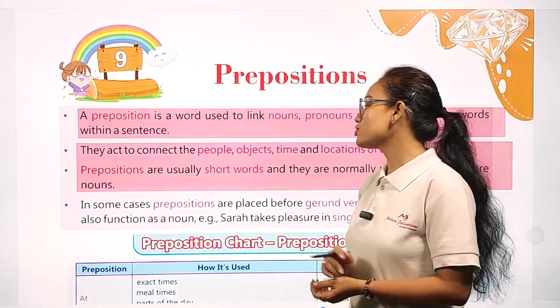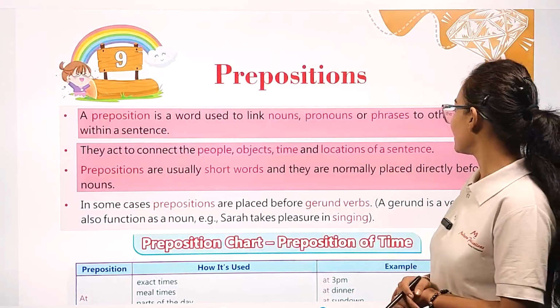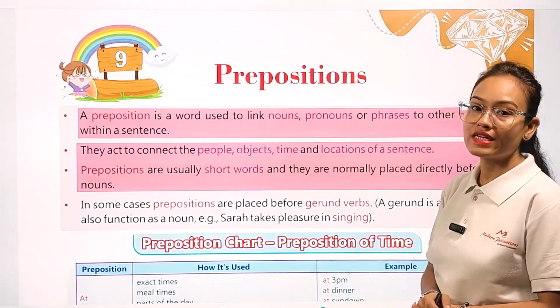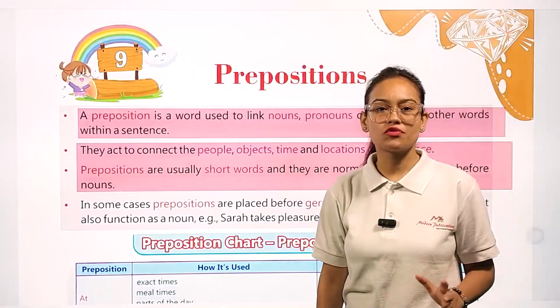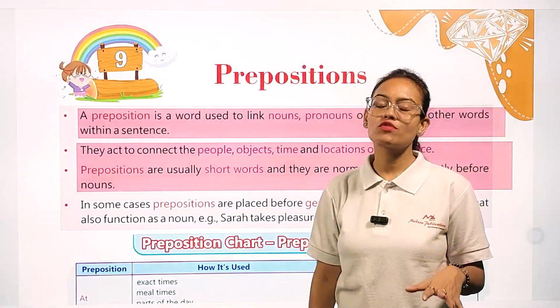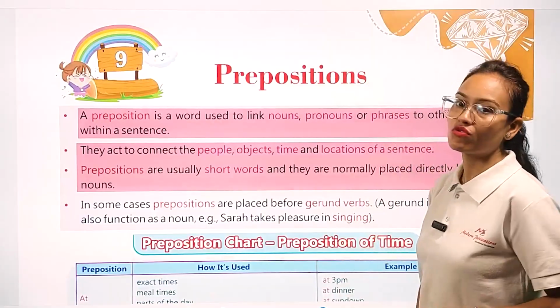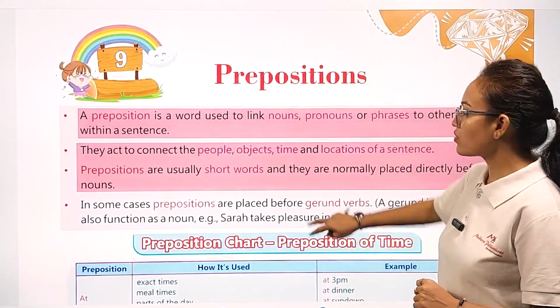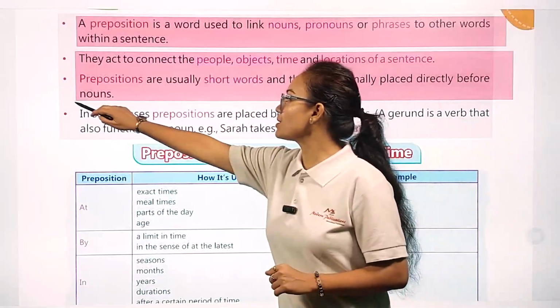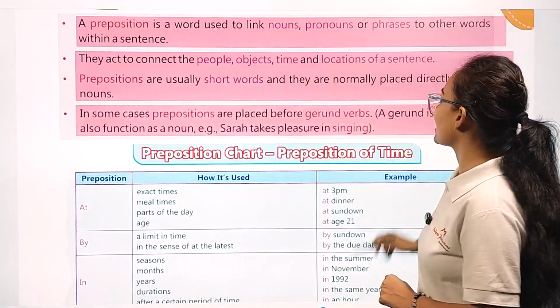Then prepositions are usually short words and they are normally placed directly before a noun. Prepositions are very short words, so you can put any preposition word before the noun word in the sentence. In some cases, prepositions are placed before gerund verbs.